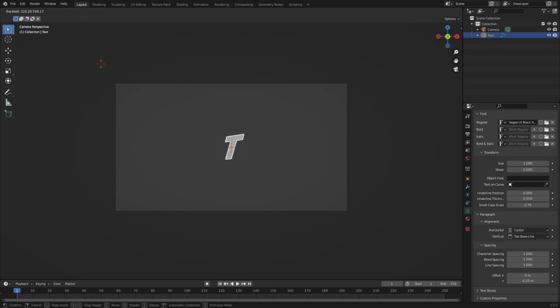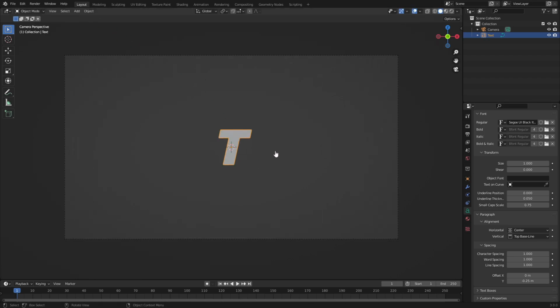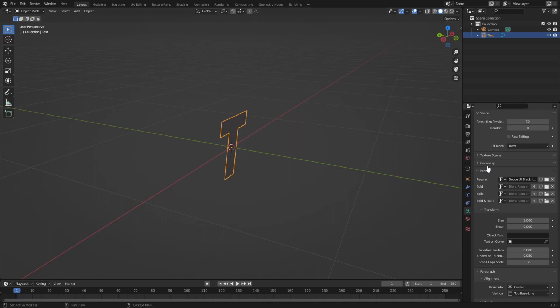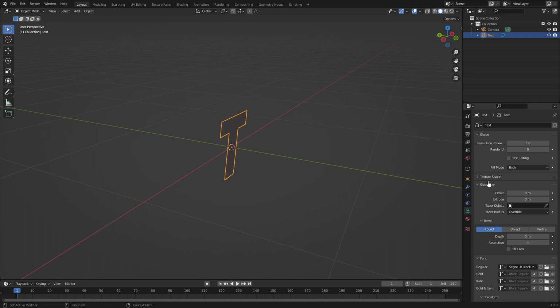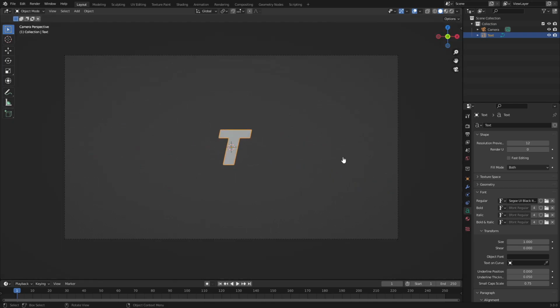There you go. So now with that done, we can either leave this flat or create some 3D aspects to it by opening up geometry and changing the extrude value up like this, but I don't really want to do that for today, so we'll leave it all the way down. I want this to be a flat graphic, so we'll close geometry and hit 0 to go back into the camera's view.